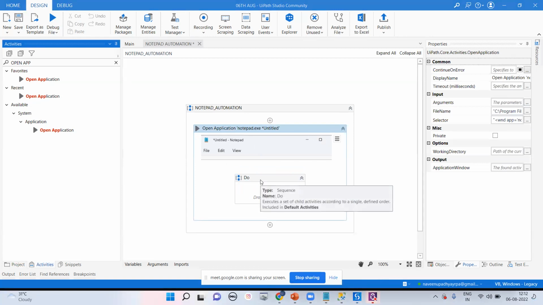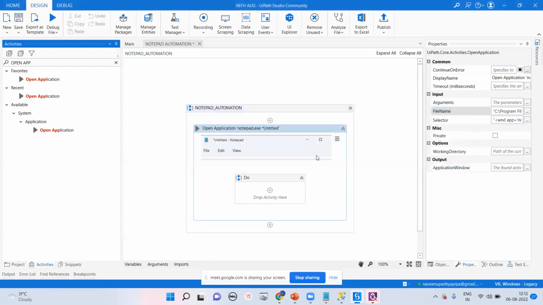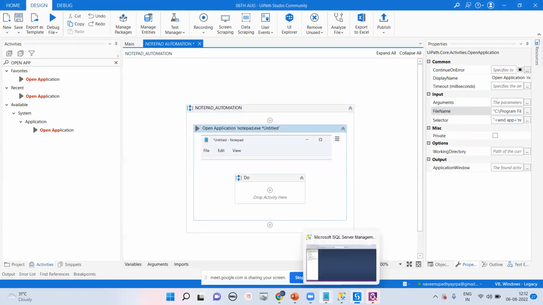UiPath is so advanced. If you go for Blue Prism, at the automation level, maybe the path you have to provide, but UiPath is totally advanced. It has already taken your full path of this particular Notepad. Not even Notepad, if you go for any desktop tool, automatically it will take your path. If you go for Java also, for automating the process, you have to provide the particular path where you've kept the data, but UiPath is totally advanced. It's already taken.